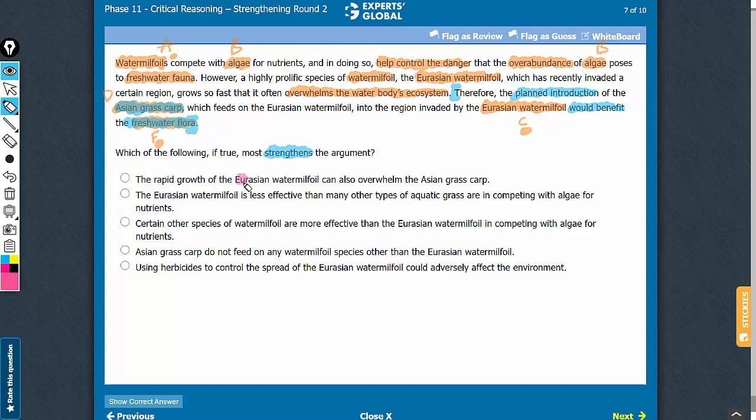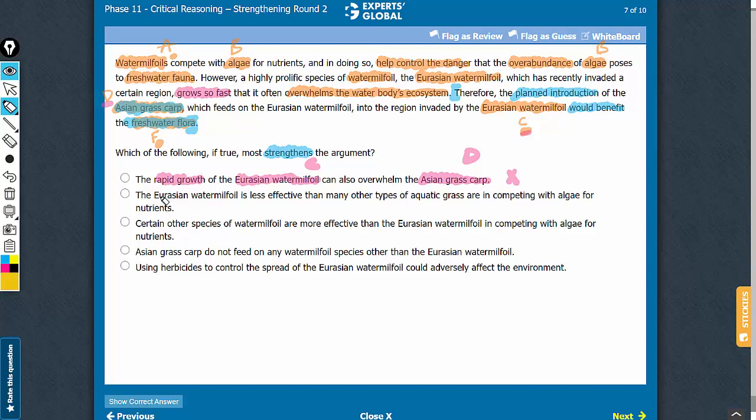Look at answer choice A. This answer choice says that C can also overwhelm D. And if D here is overwhelmed by C, then the plan will not succeed. So A is not a strengthening choice. A is a weakening choice. Rapid growth of C can overwhelm D, and the reasoning here talks about rapid growth.